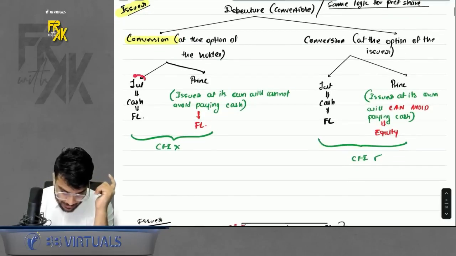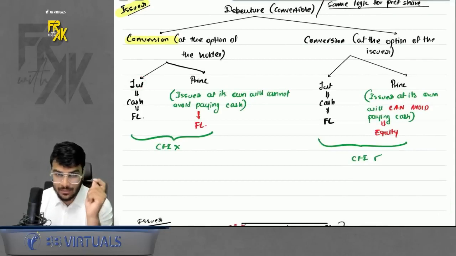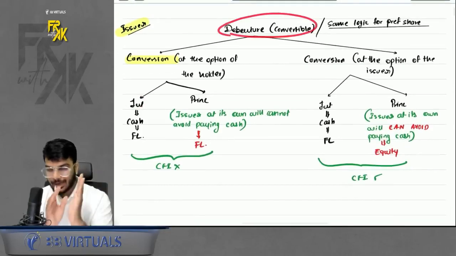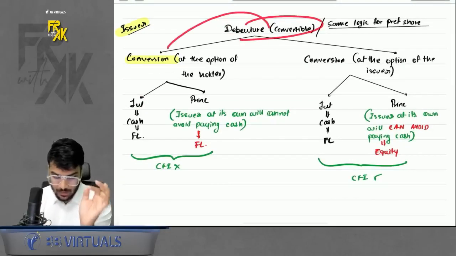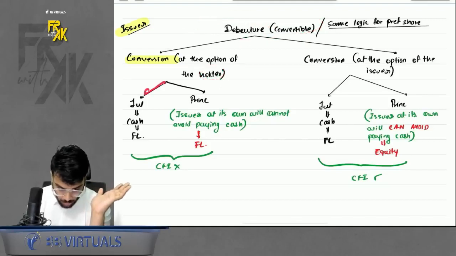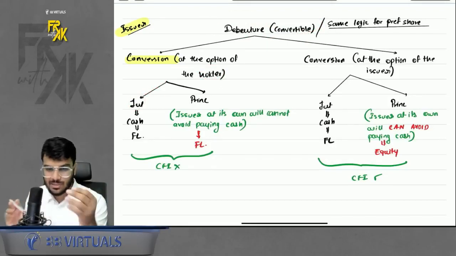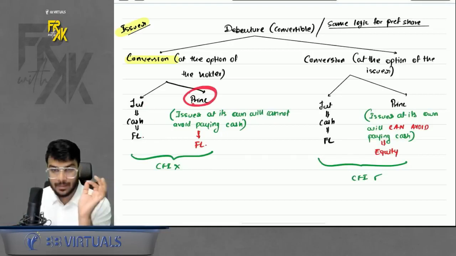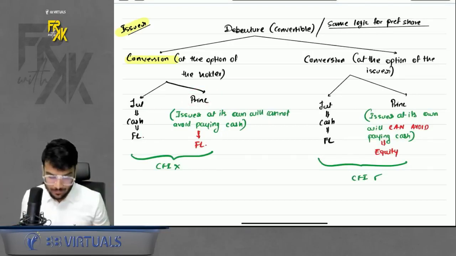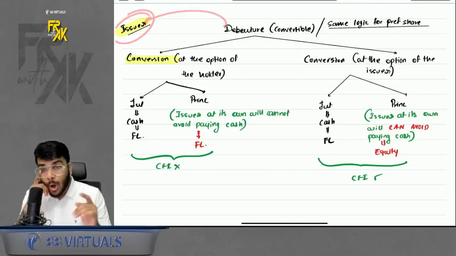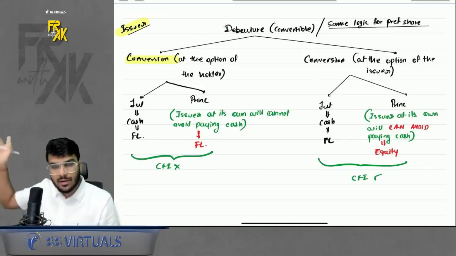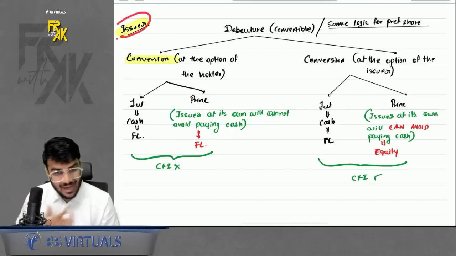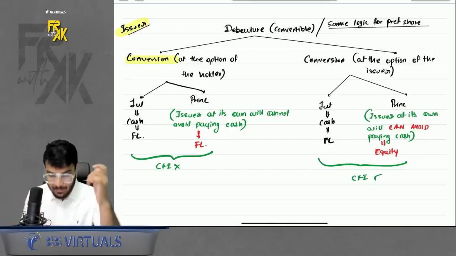Let's assume debenture, and take it one by one. Debenture, convertible, conversion option with the holder. What to do with interest? Whoever has the option, interest has to be paid in cash, so interest will be FL. What about principal? We are the issuer, but the option is with the holder. Holder means the one who is investing in our company. We are the one issuing the debentures, but the option is with the holder.